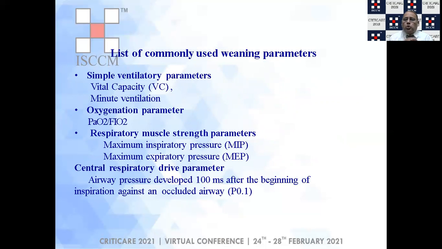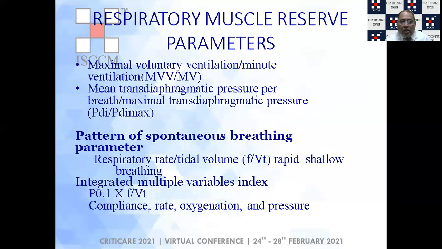If you look at the commonly used weaning parameters, they could be classified as simple ventilatory parameters like the vital capacity of the patient and the minute ventilation. You could measure the P/F ratio. You could measure parameters reflecting the strength of the respiratory muscles, like the maximum inspiratory pressure or the maximum expiratory pressure. You could also measure the central respiratory drive parameter, which is pretty important, the P0.1, the airway pressure developed 100 milliseconds after the beginning of inspiration, always against an occluded airway.